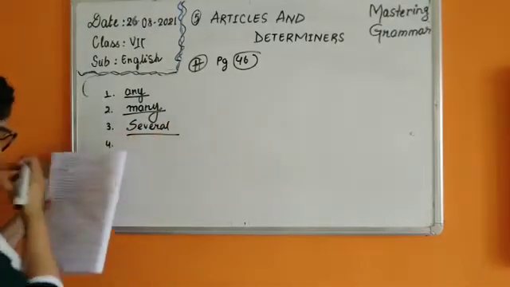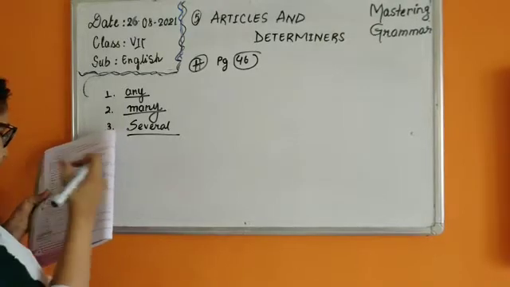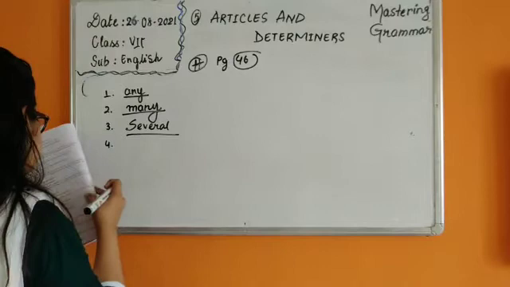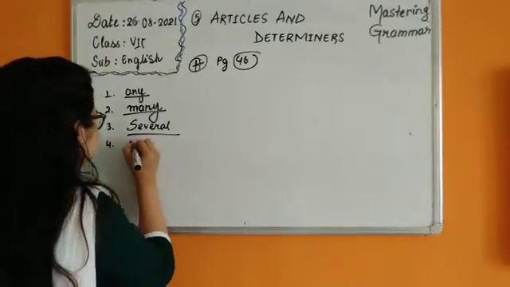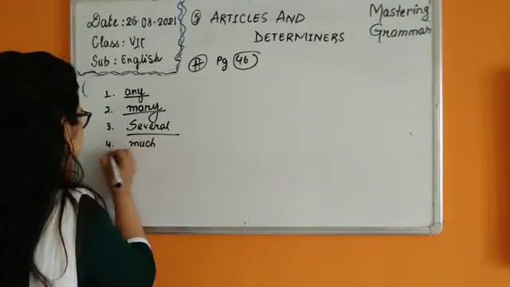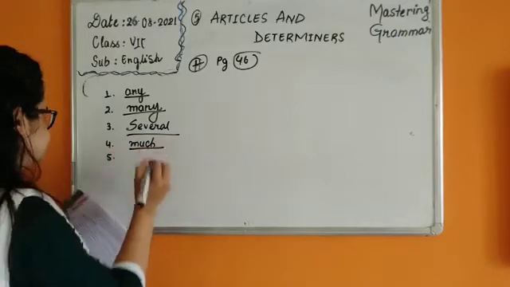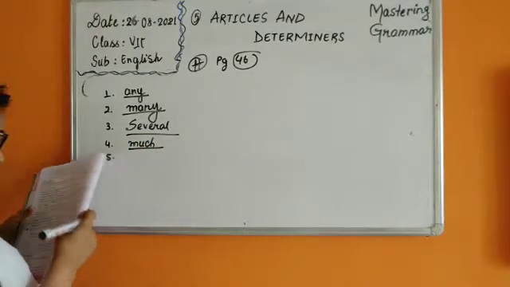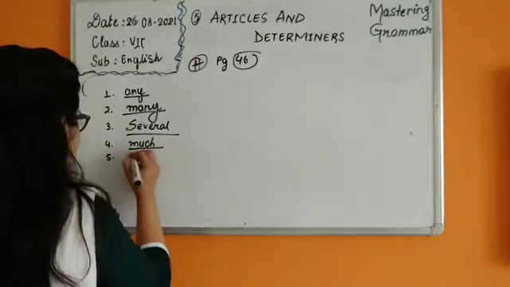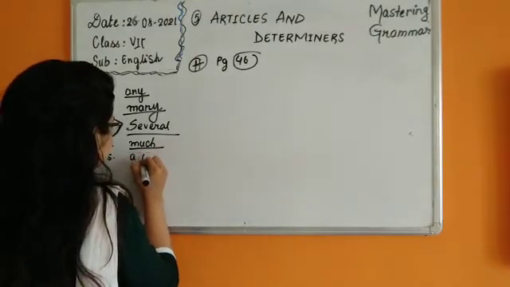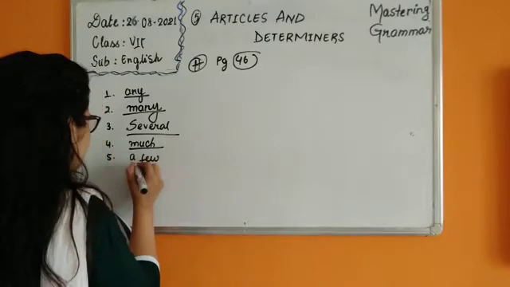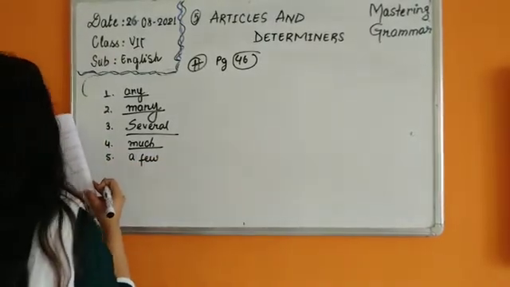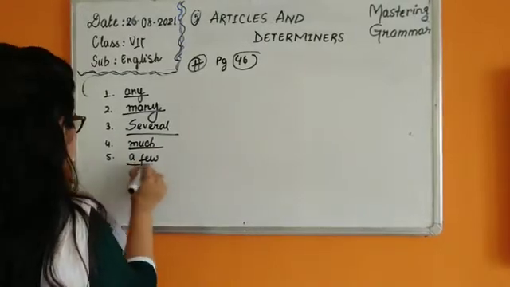Number 4. After dash hard work, Ram managed. So after much hard work. Number 5. Only dash people attended the meeting. Only a few. Or you can use two. Okay, a few is good.